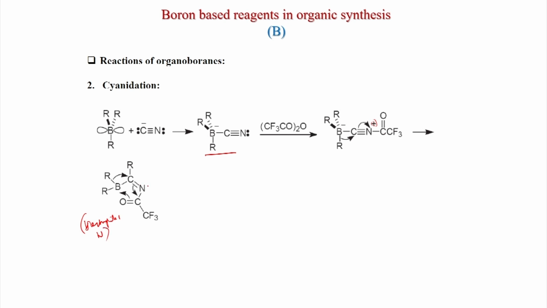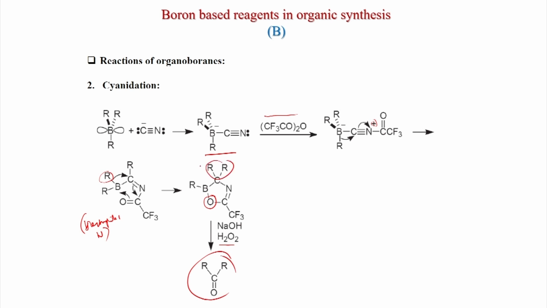So, what happens? This bond is polarized. So, again another R group will add, and this oxygen will satisfy the boron tricoordination. See, this rearrangement is happening here. So, one R group migrating, and here the double bond is forming, and this oxygen is satisfying the trivalency of boron. That is the dual role of trifluoroacetic anhydride. Not only does it activate the nitrogen, but also this oxygen of trifluoroacetic anhydride satisfies the trivalency of boron, and after NaOH H2O2 treatment you can get the ketone because two R groups migrated.